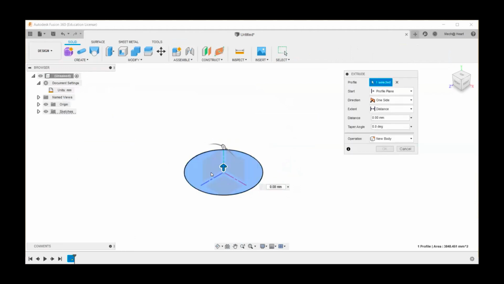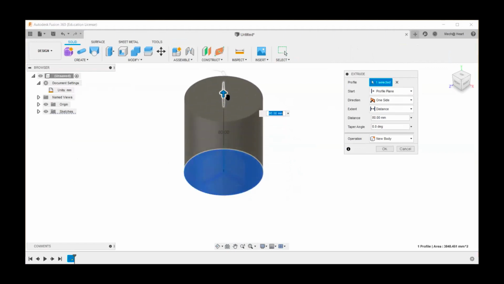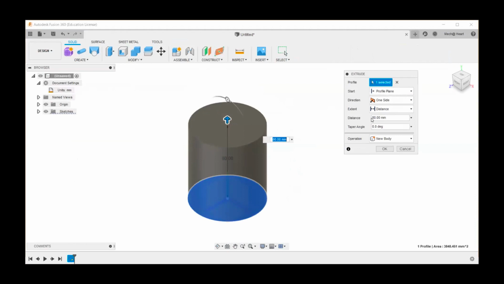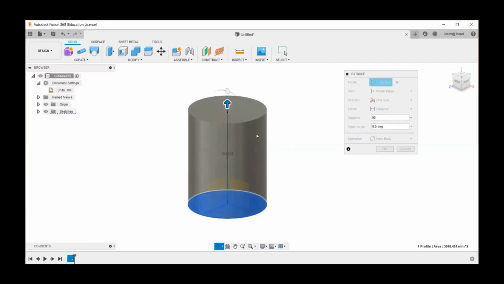So this is the only profile. Now it is selected and I can move this handle over here and give this distance. I can also give it from here. I'll give it around 90 mm. This is going to be my height of the cup, right?